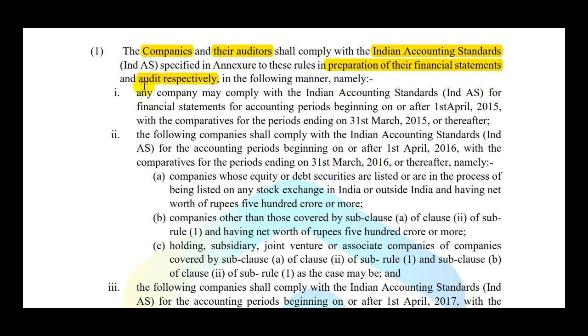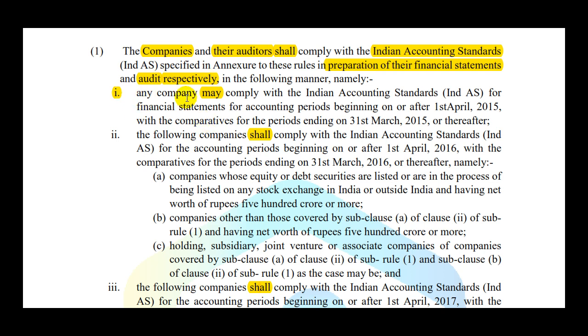For auditors, we are going to apply it for the audit purpose. Right. Any company may comply. Now that's the difference. The initial word which has been used here is shall, and then now we have here may. So maybe for this one pointer, voluntary adoption is allowed. But you can see in 2, you can see here shall. Similarly, in the Roman 3 here you are going to see shall, right?